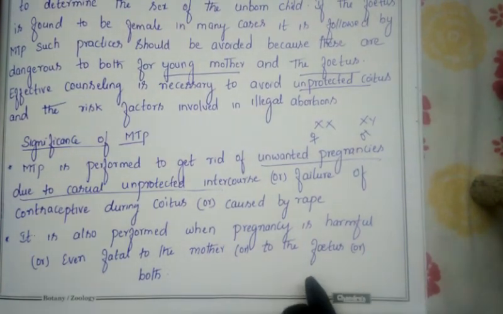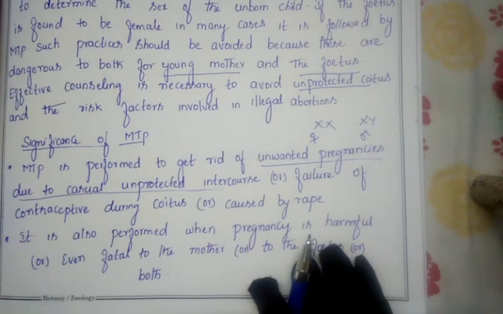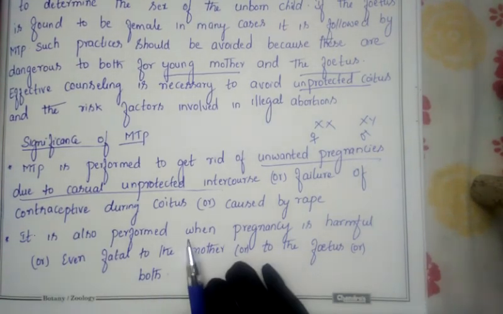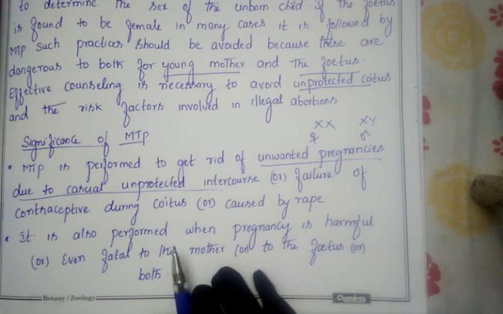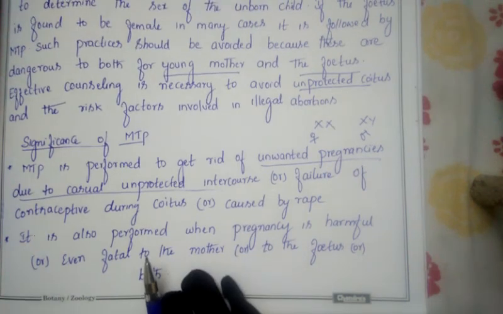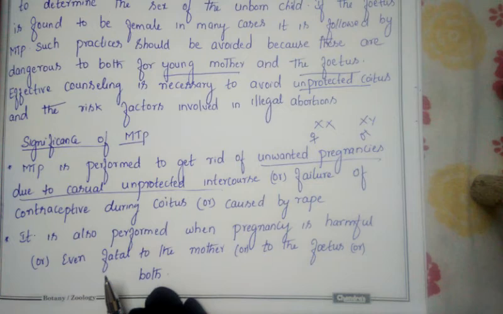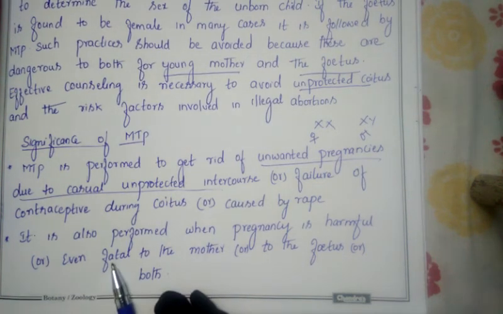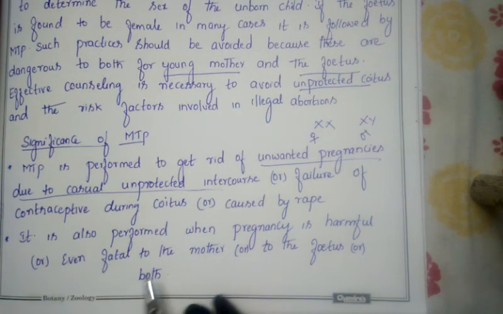Suppose the baby developing in the womb of the mother is in an abnormal condition, at that time we can go for MTP or abortion, because giving birth to an abnormal baby will be a burden for her and even for the parents. Instead of giving birth to an abnormal baby, they can go for abortion. In this manner also we get the benefit. So it is also performed when the pregnancy is harmful.